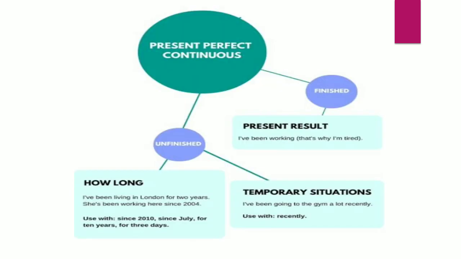Now where we can use unfinished and finished, like present result: I have been working. And unfinished, how long: I have been living in London for 2 years. If you are talking about the time, and I am still living there, then I have been living in London, right? And I have been going to the gym a lot recently. So with the word recently, we can use this.